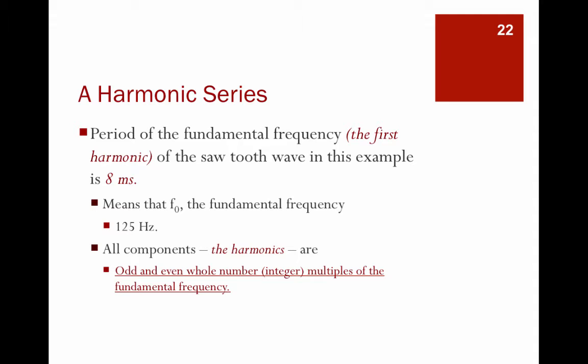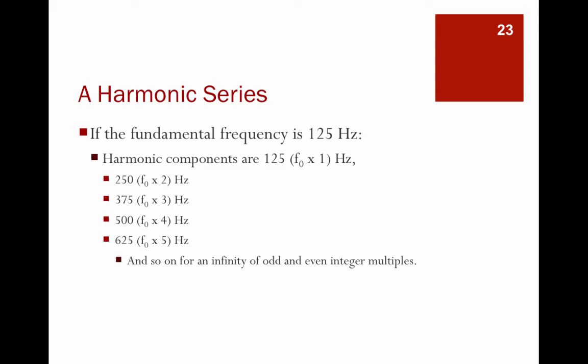We're going to do another example with a wave that has a fundamental frequency of 125 Hertz. And all the components, or the harmonics, are odd and even whole number multiples of that fundamental. So what are we going to do? We're going to take 125 times 1, right? That's our fundamental. 125 times 2, 125 times 3, 125 times 4, and so on.